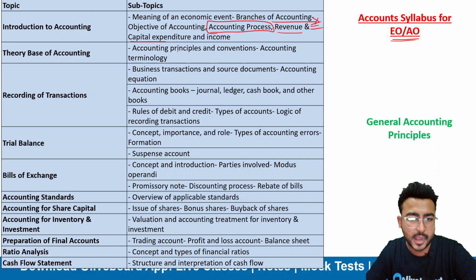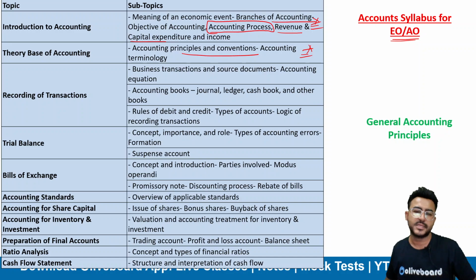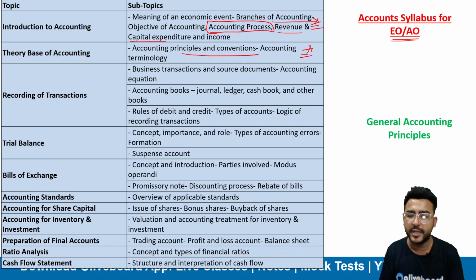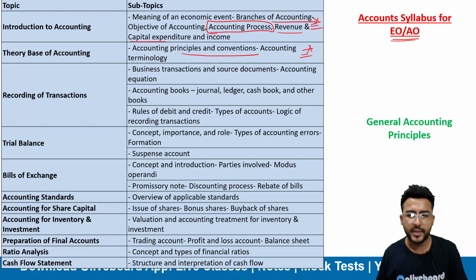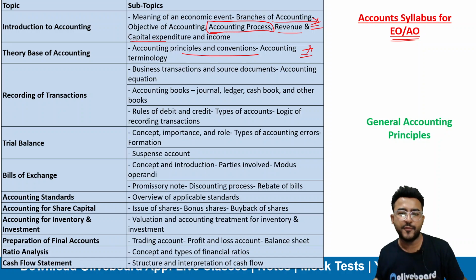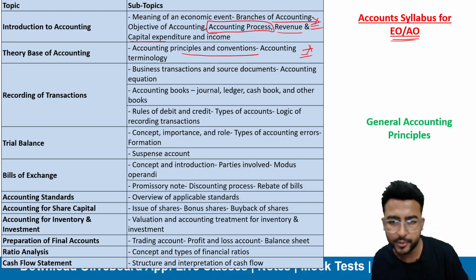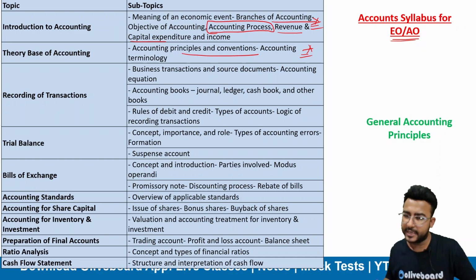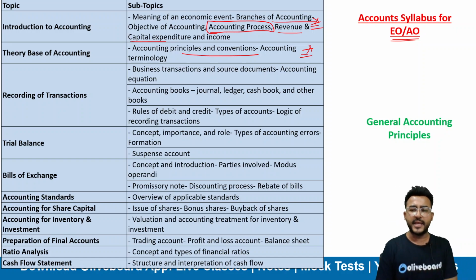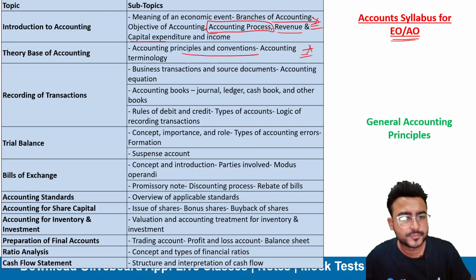Next is accounting principles and conventions. Again, an important concept, right? There are certain conventions, concepts and principles which we follow in order to do the daily accounting, right? So this part will also be important. The level will be easy to moderate for the EO and AO post, okay? And you can check the previous year questions as well. Some of the questions are quite direct, okay? You can expect around 10 to 15 questions in the EO or AO.